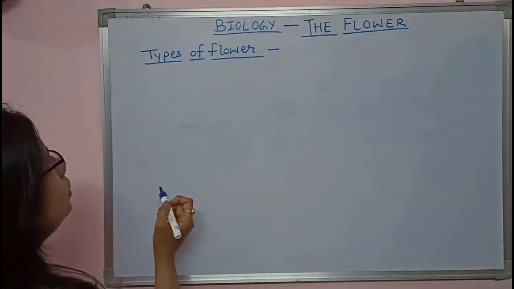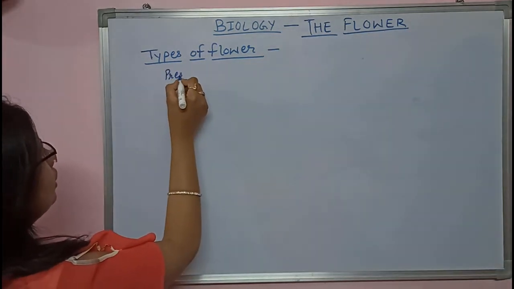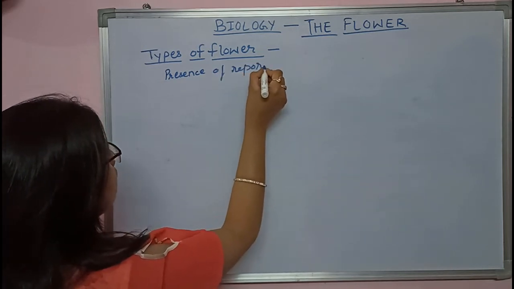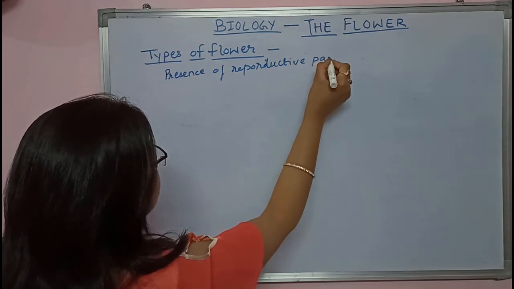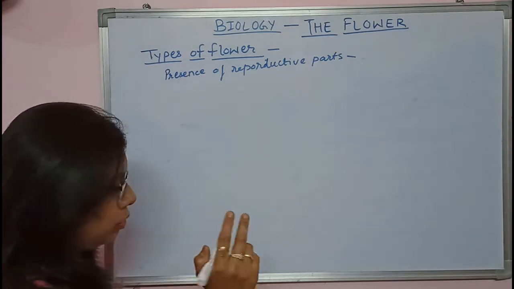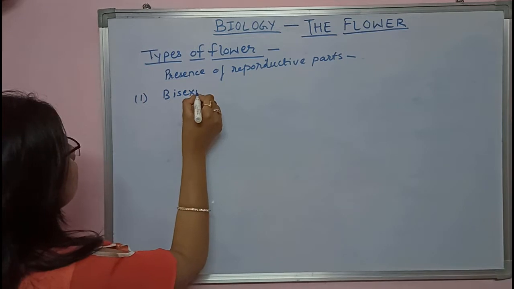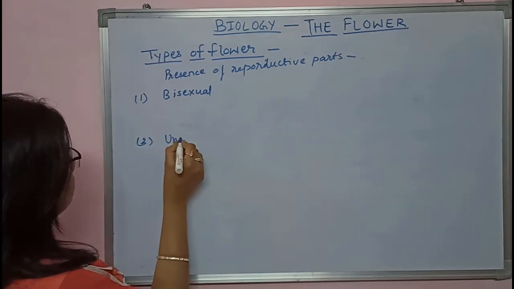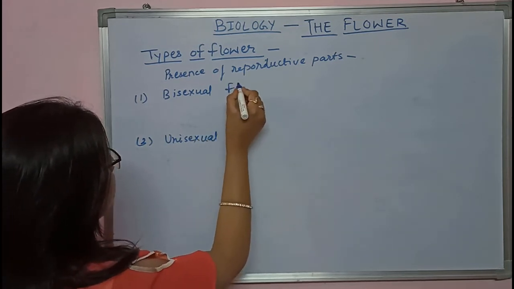There are two types of flower depending on the presence of reproductive parts: bisexual and unisexual. Bisexual flowers,